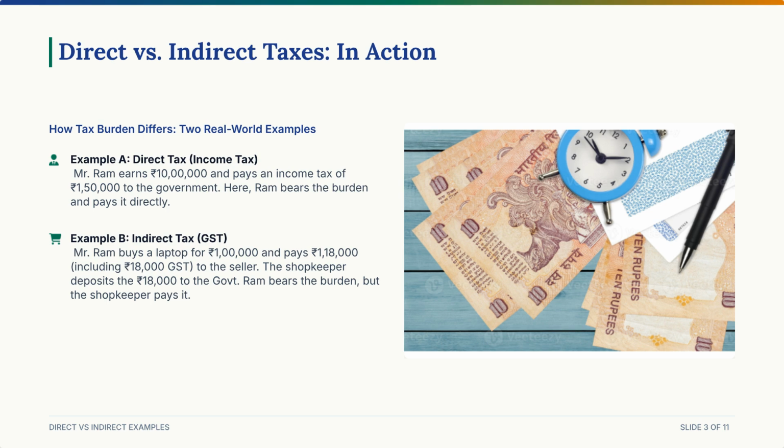Let's look at the twist here. Who paid the tax to the government? The shopkeeper. Who actually bore the ultimate burden of that tax? Mr. Ram, the consumer. This, my friends, is an indirect tax. The burden is shifted seamlessly from the business owner to the final customer. And GST, along with customs duty, falls right into this bucket.